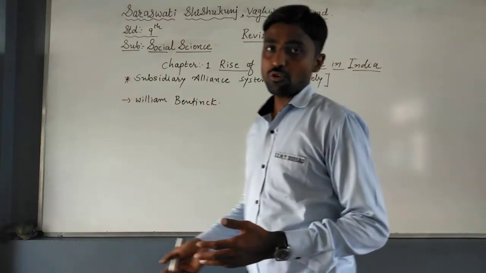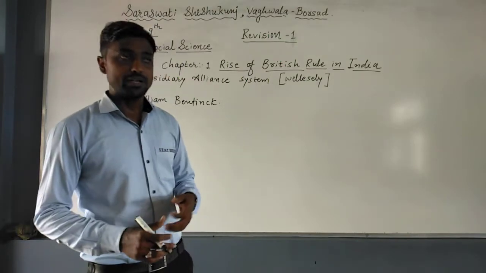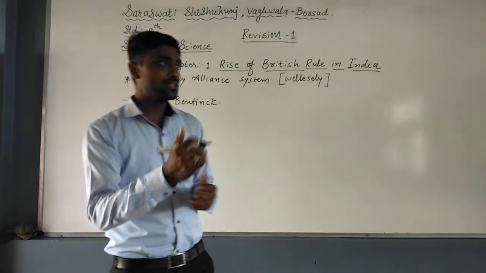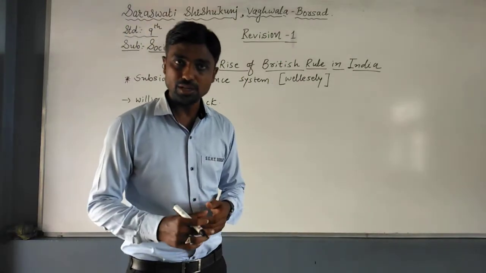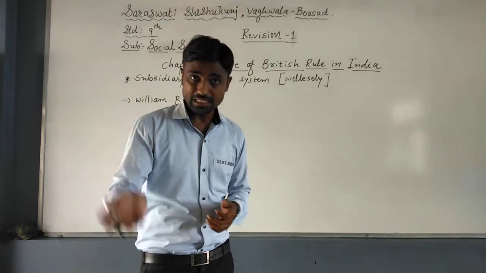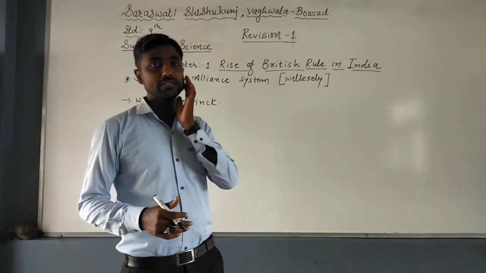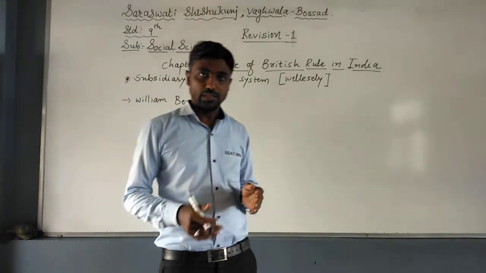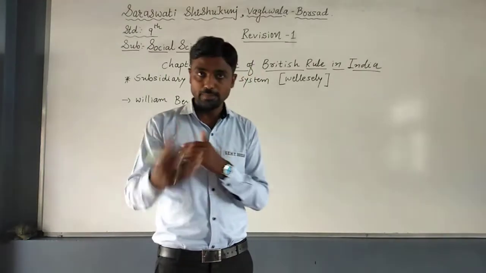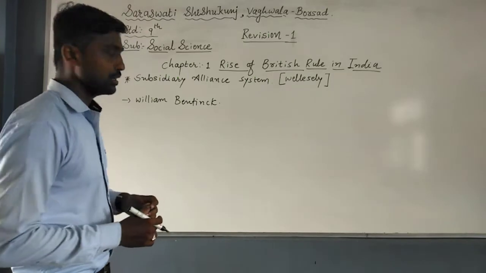Because many decisions were taken by William Bentinck, and why did he have to take these liberal decisions? Because when he saw the faces as well as the behavior of the people, they were totally criticizing the British government. So he thought that he should be liberal in his deeds. Finally, William Bentinck is known as the Liberal Governor General.